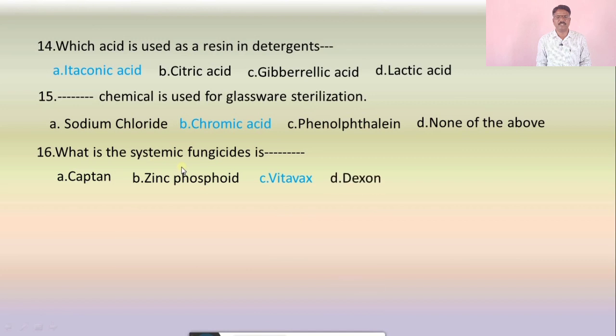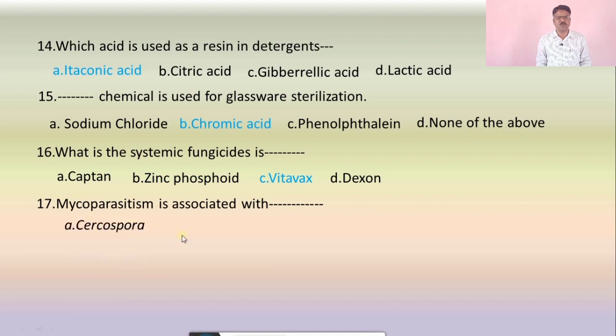The correct answer is Vitavax. Question number 17: mycoparasitism is associated with dash. Option A is Cercospora, B, Trichoderma, C, Septoria, D, Alternaria. The correct answer is Trichoderma.